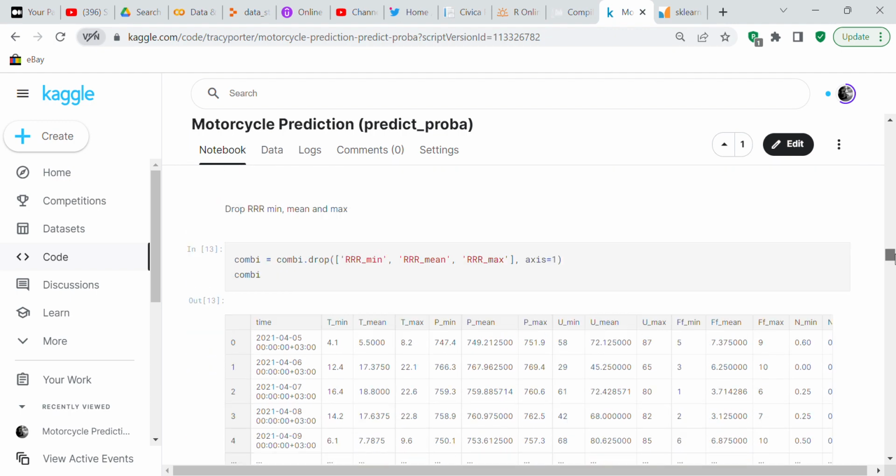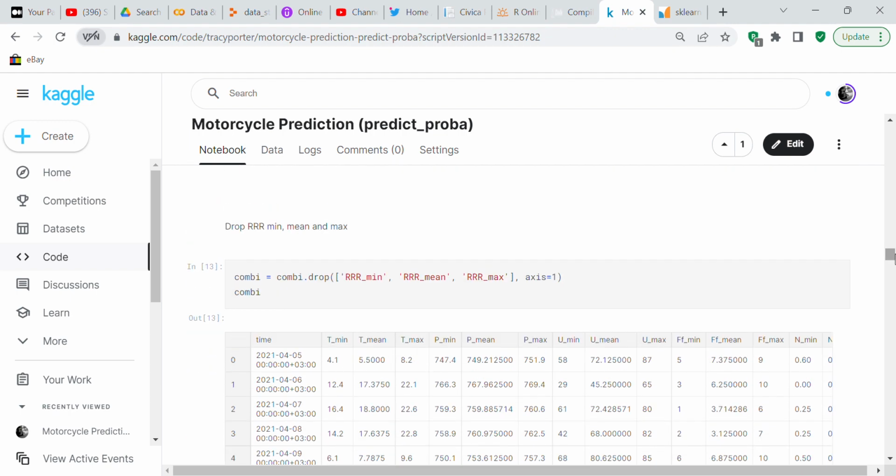We're going to drop RR mean, min, mean, and max. And the reason why I did that is because I tried to impute it on one of my notebooks. It made no difference whether I imputed it or dropped it. So I just decided to drop it.